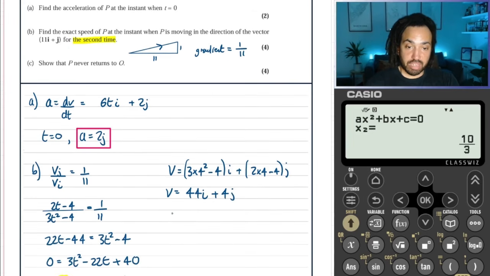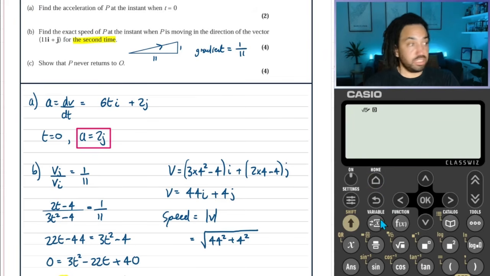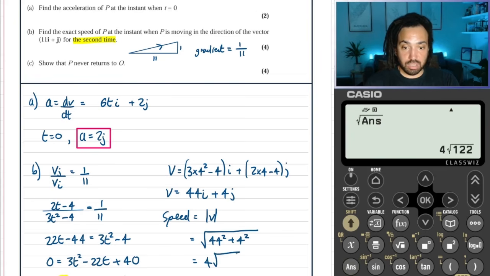Okay. And then the speed is equal to the magnitude of the velocity. So that means that we square root the two components squared and added together. Like so. It does say the exact speed, so I will just need to do 44 squared plus 4 squared, and then I will square root that answer to get 4 root 122 for our final answer. Bosh.